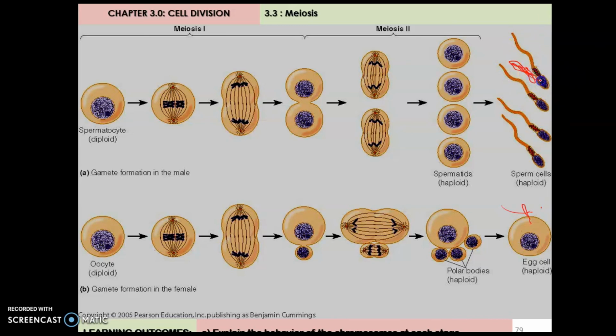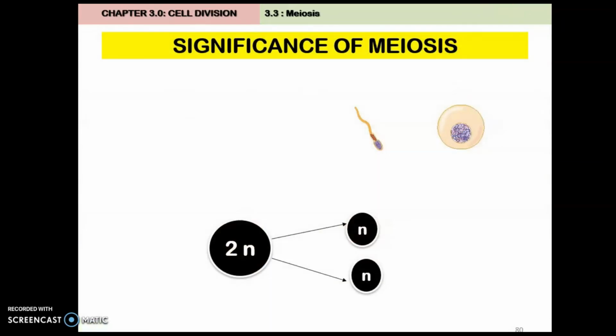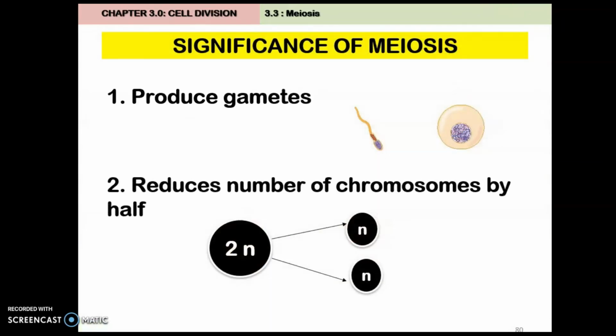Macam mana saya nak cakap? Okay, katakan sebab ini ayah kita punya kan, so dia ada dia punya from maternal side and from paternal side, side mak dia dan side ayah dia. Katakan T besar daripada mak, T kecil dari ayah. So kita tak tahu which sperm yang bawa T besar, which sperm yang bawa T kecil. And then this egg kita tak tahu yang mana bawa T besar, dan adakah dia membawa T kecil. So itu semua adalah kebarangkalian dia sangat tinggi yang kita kata range dia tu boleh jadi macam-macam. So kita dengan adik-beradik pun berbeza. So this is the significance lah to produce gamet.